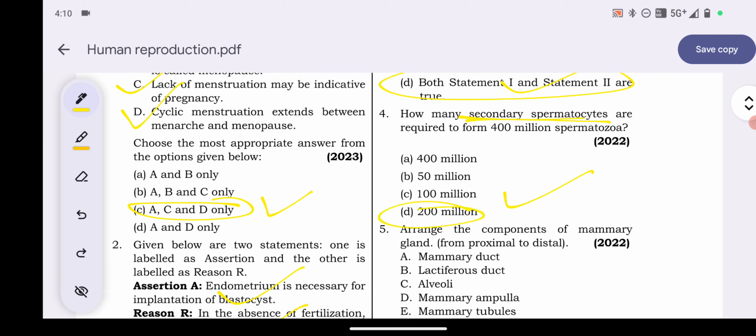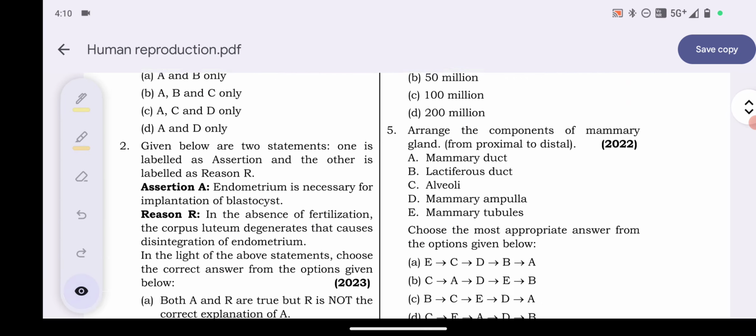Explanation: one primary spermatocyte produces two secondary spermatocytes by meiosis 1, and one secondary spermatocyte produces two spermatozoa via meiosis 2. So 200 million secondary spermatocytes will produce 400 million spermatozoa. So option D is the right one.